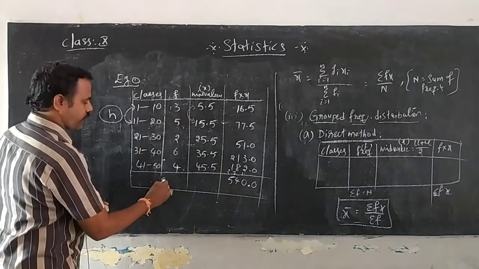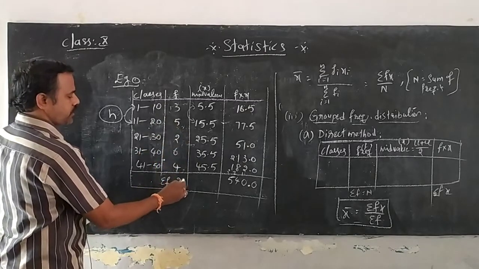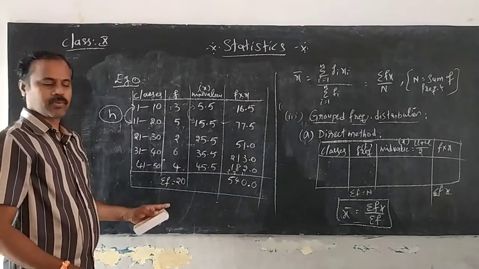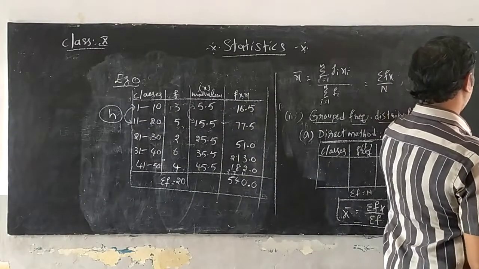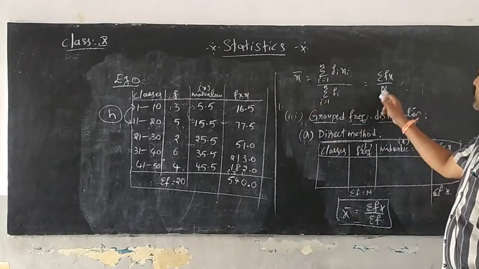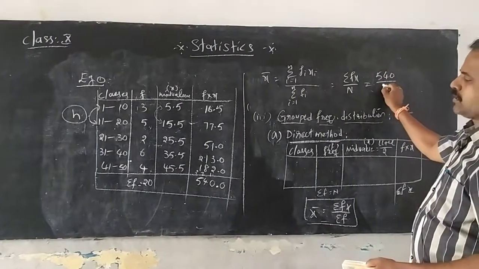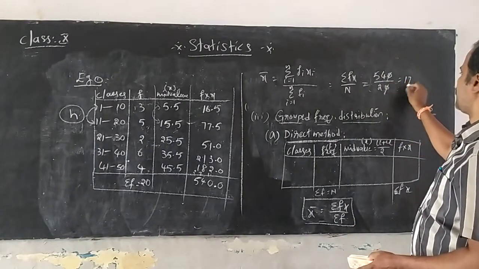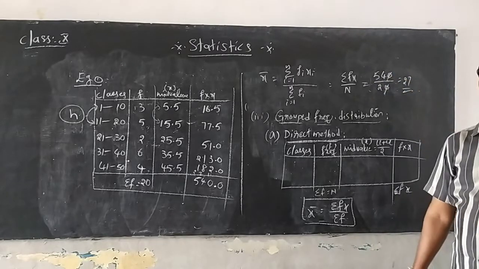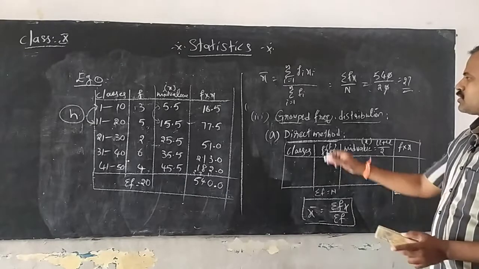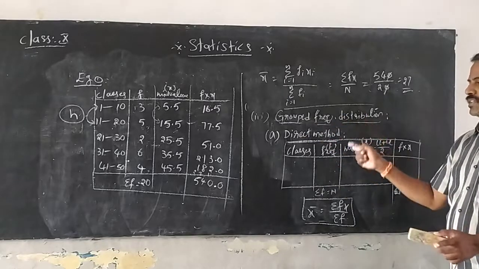Now what did you get for sigma f? Sigma f is equal to 6 plus 4 is 10, 5 plus 5 is 10, so it is 20. Did you understand, everybody? Now we are going to find the mean. What is the formula for the mean? X bar is equal to sigma fx by n, which is equal to 540 by 20. 0, 0 cancel, and it is 27. Did you understand? This is your direct method to find the mean of a grouped frequency distribution.